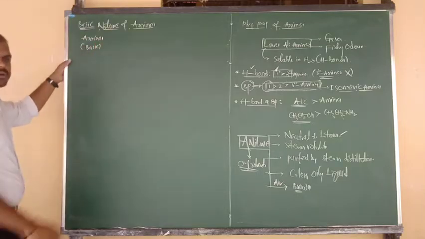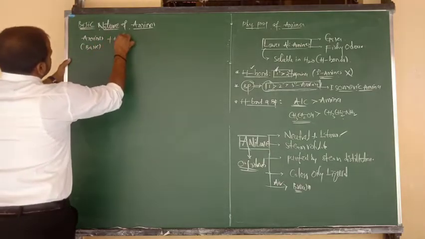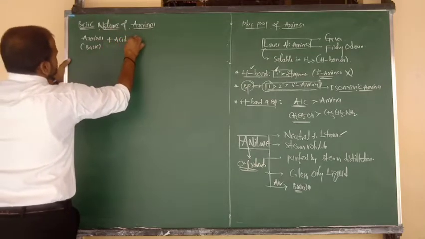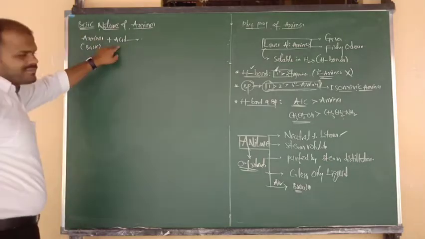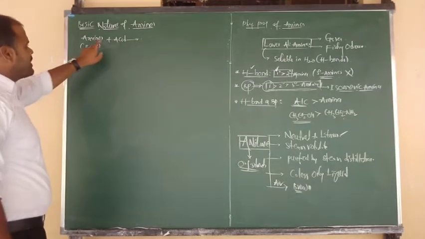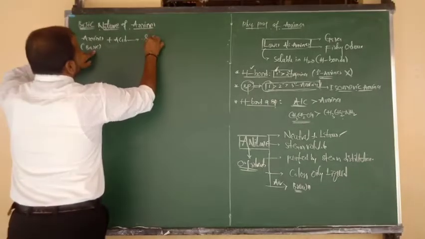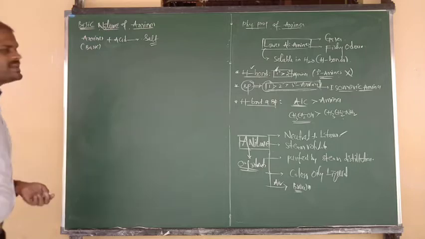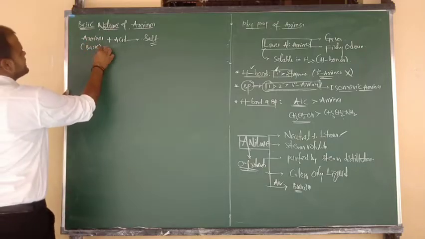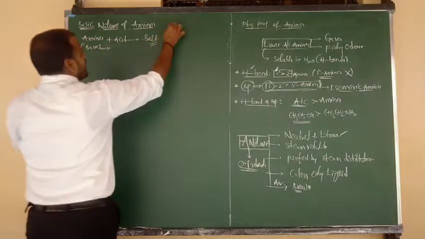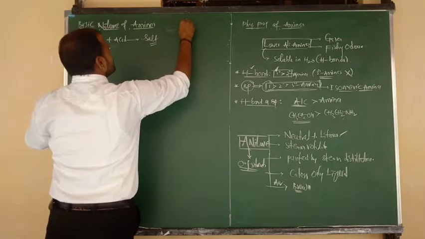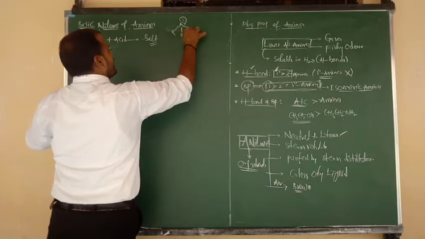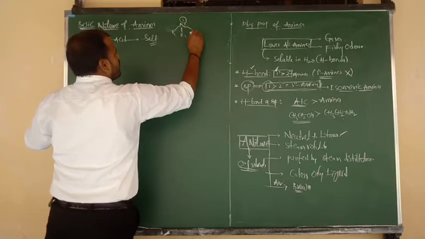Due to their basic nature, when they combine with an acid, suppose hydrochloric acid, amines on reaction with acids form a salt, since an acid combines with a base. On the basis of this reaction, we say that amines are basic in nature. Now, beta, how many lone pairs does nitrogen contain? One lone pair, whether primary, secondary or tertiary amine, whatever that may be.